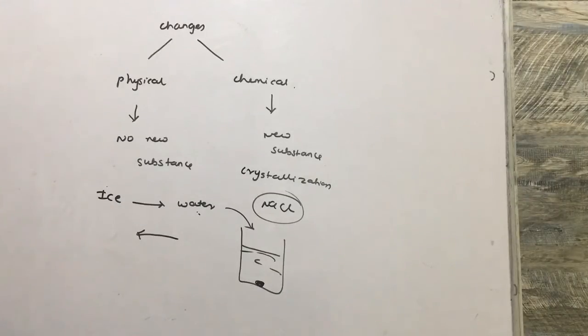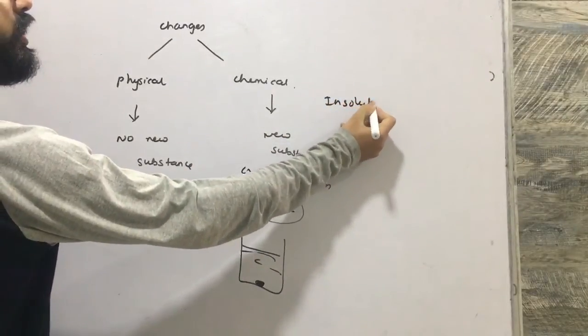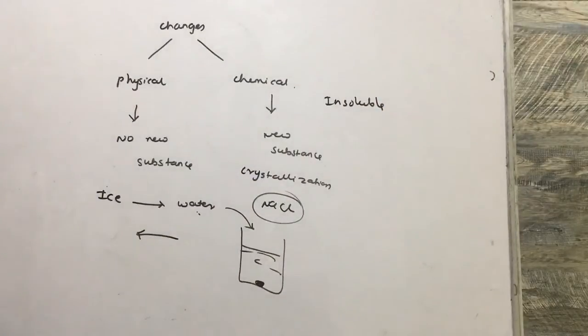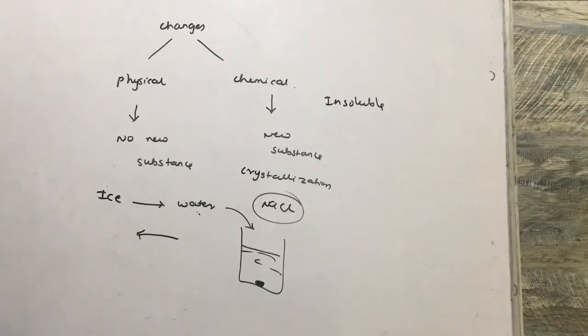Once we get the saturated solution of sodium chloride, we have to filter it. Why do we filter it? To remove the insoluble impurities. Insoluble means those which do not get dissolved in water.